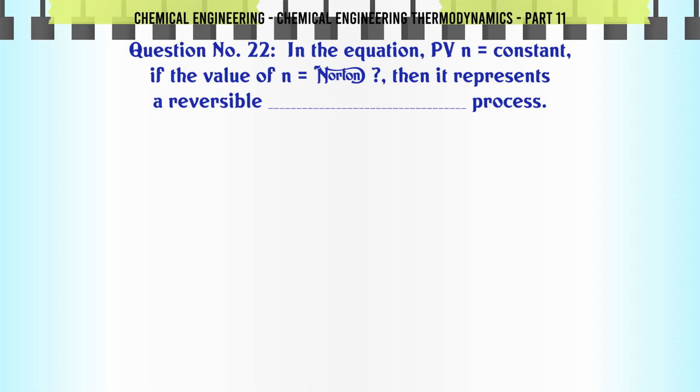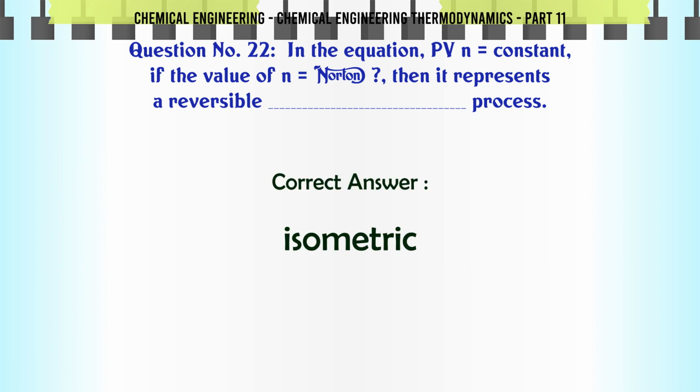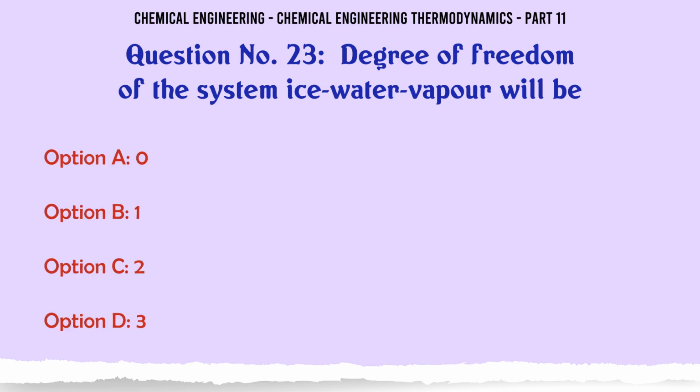In the equation PV^n = constant, if the value of n is ___, then it represents a reversible process. A. adiabatic, B. isometric, C. isentropic, D. isothermal. The correct answer is isometric. Degree of freedom of the system ice-water vapor will be A. 0, B. 1, C. 2, D. 3.